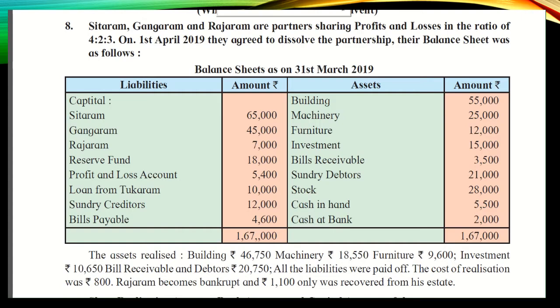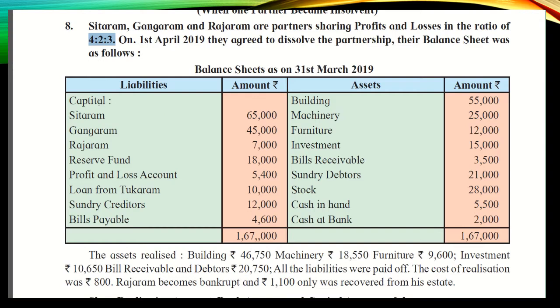Now students, here is another situation where one partner is insolvent. Out of three, one partner is insolvent. So how will the insolvent partner's account be settled or closed down? So let's first read the question and then we will solve the practical problem. Number 8 from your textbook. So Sitaram, Gangaram and Rajaram are partners sharing profit and loss in the ratio of 4 is to 2 is to 3. On 1st April, they agreed to dissolve the partnership and their balance sheet was as follows. So this is the balance sheet information which is available to you students.